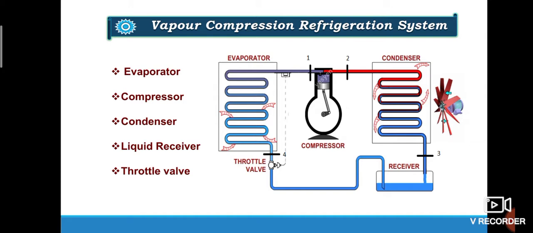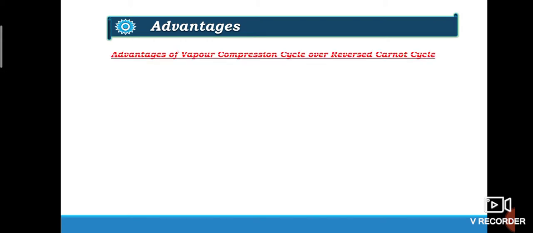Remember, during evaporation, it absorbs latent heat and converts from the liquid to vapor form. Whereas during condensation, the refrigerant rejects heat to the external system and gets converted from vapor to liquid. So this is how the vapor compression refrigeration system works. Now let us see the advantages of the vapor compression cycle over the reversed Carnot cycle.